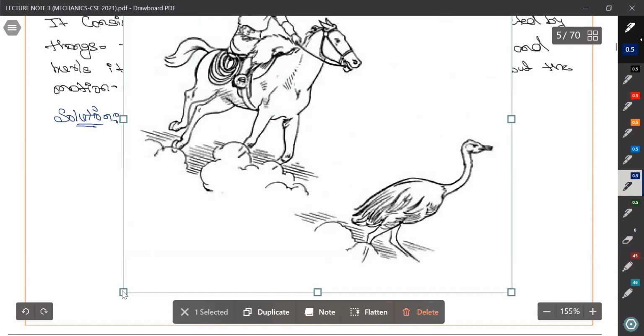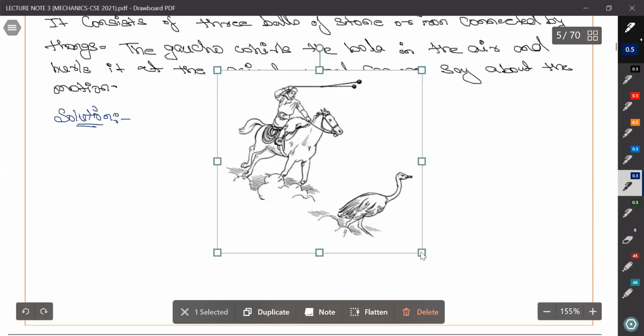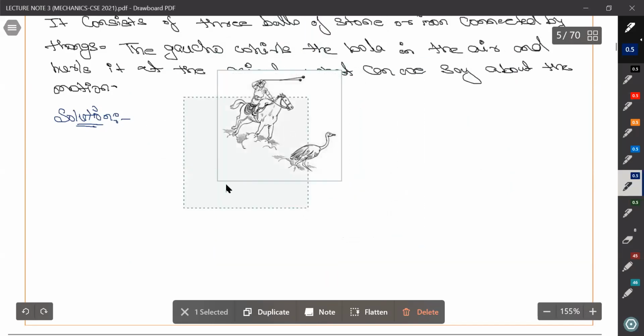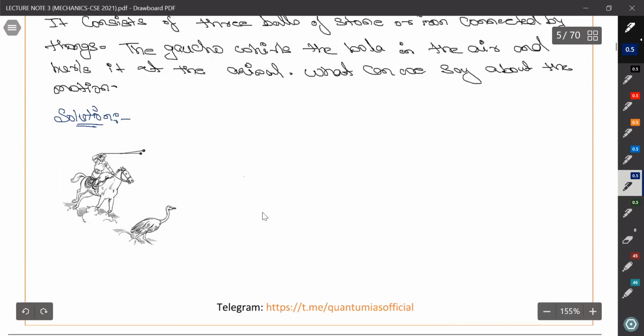So this is the figure. Yes. This is the bolas. Right. This is the bola. So it's like this.